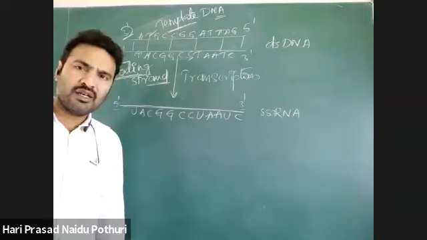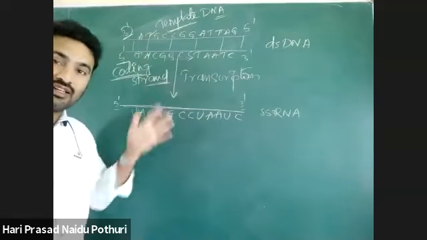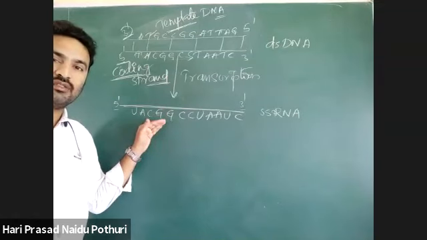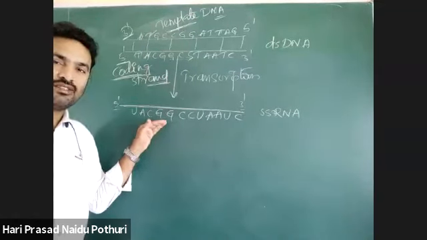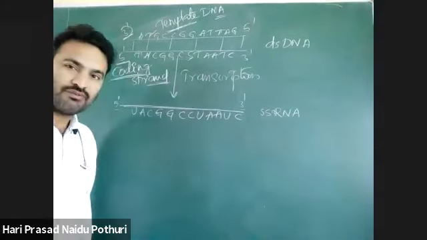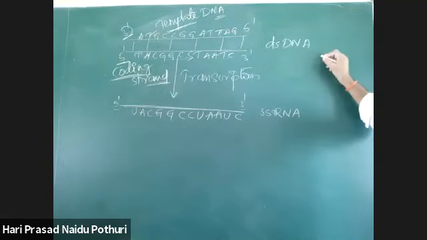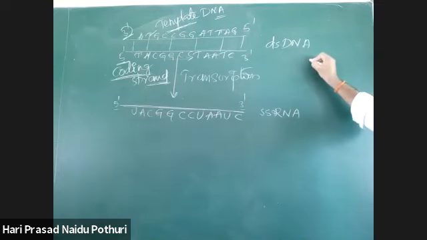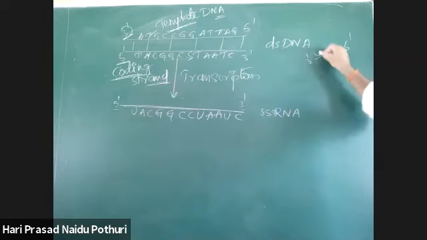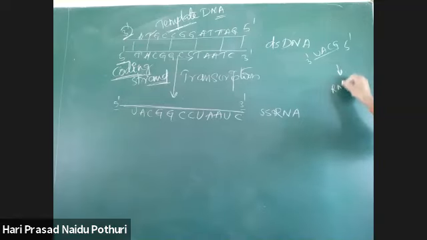No T, sir. How T? This is RNA. In RNA there is no thymine. There is uracil. In RNA there is no thymine. Okay. Right. See, I will give you a question. Suppose there is a coding DNA or a template DNA, 3' to 5' is a template DNA. Okay, UACG. What is the sequence of newly synthesizing RNA?